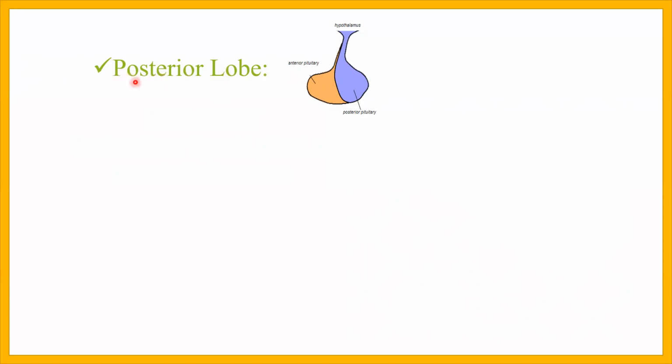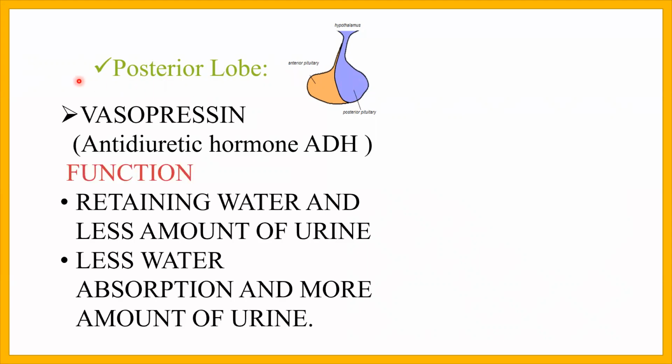Second lobe is called posterior lobe. Posterior lobe of the pituitary gland stores and secretes two hormones, that is vasopressin, and other is oxytocin. First of all, we will discuss vasopressin in detail. This is also called anti-diuretic hormone, ADH.